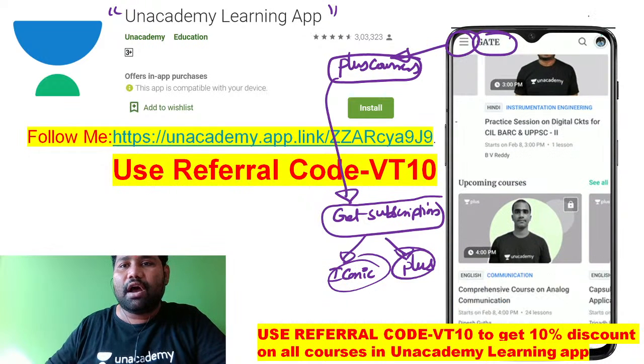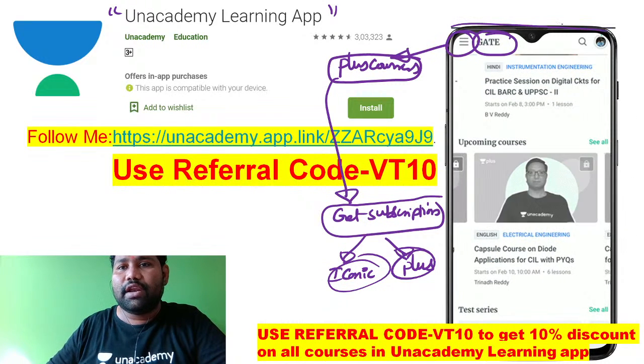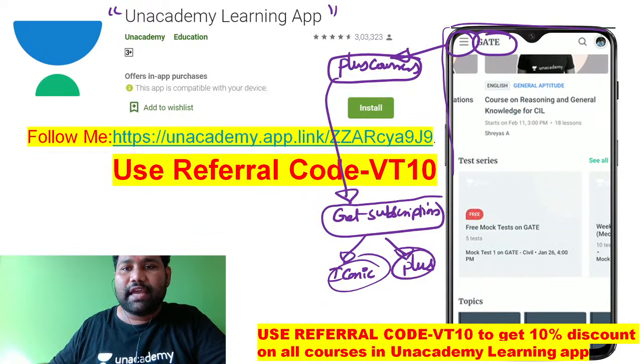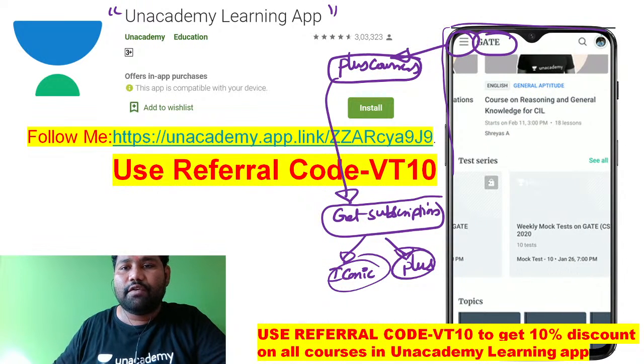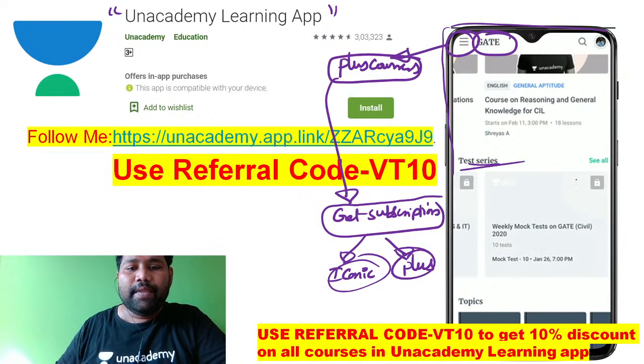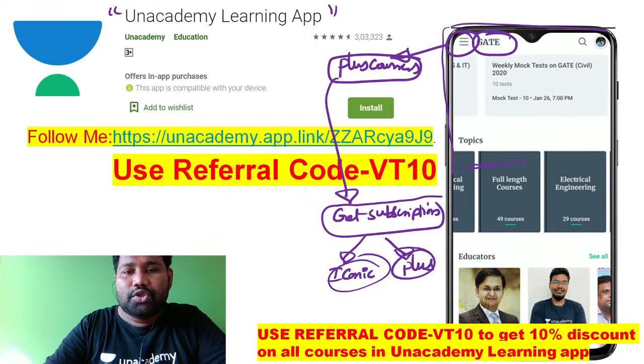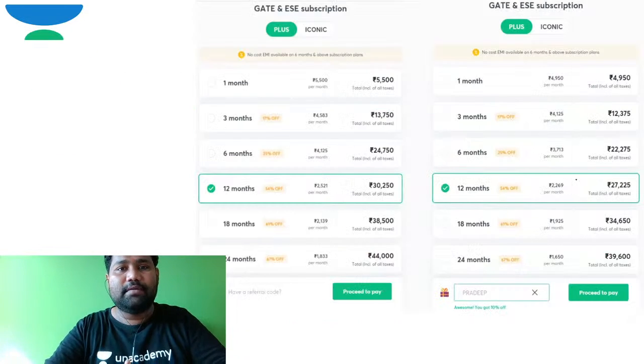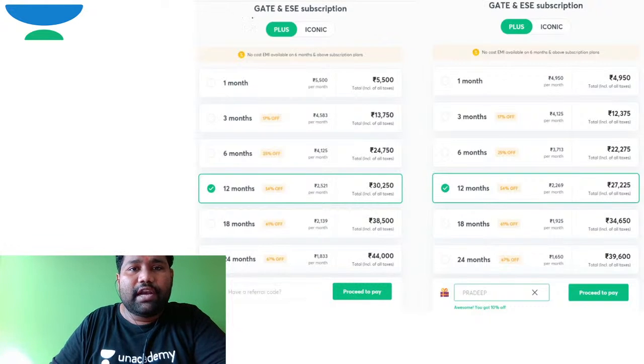And I hope in this screen you are able to see the features of the app, the test series and all this stuff, right? And I just want to show how the screen will look like when you select this get subscription.